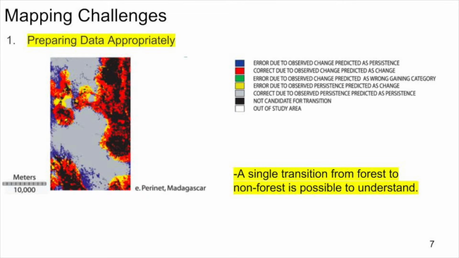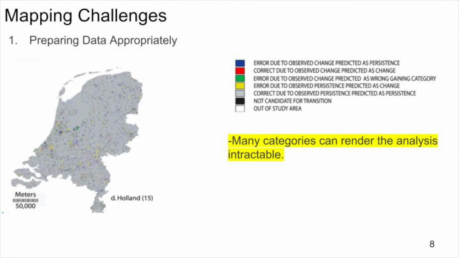Level of detail is important when preparing data. High amounts of detail can result in complex patterns, and low amounts of detail can result in patterns that are easier to understand. For example, the data for the case of Pyrenees, Madagascar shows exactly one transition from forest to non-forest. In contrast, the case of Holland shows multiple transitions among 15 categories, resulting in a map that can be much more complicated to analyze. It is easy and problematic to select a number of categories that is so large that the analysis is intractable.